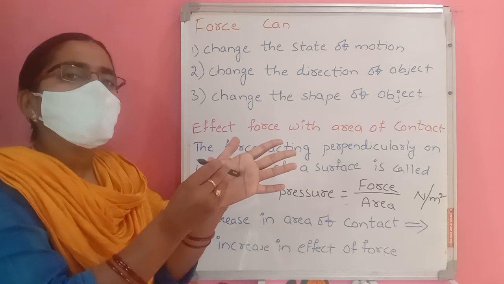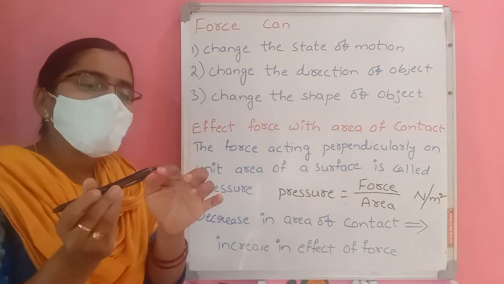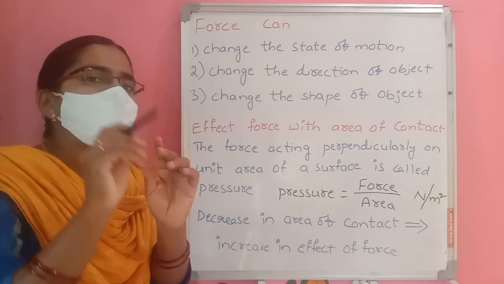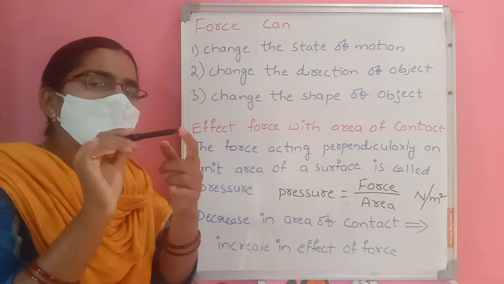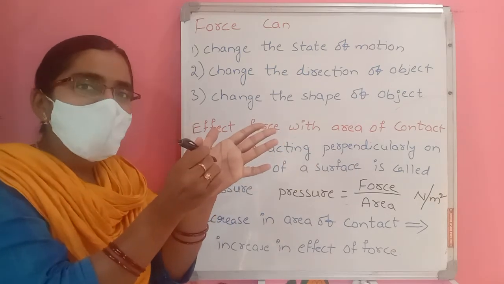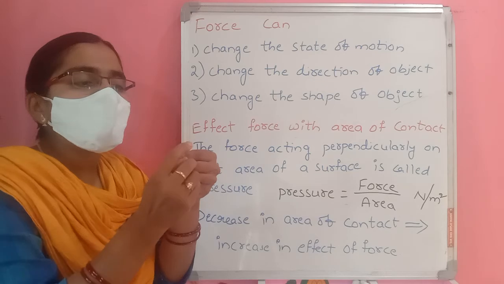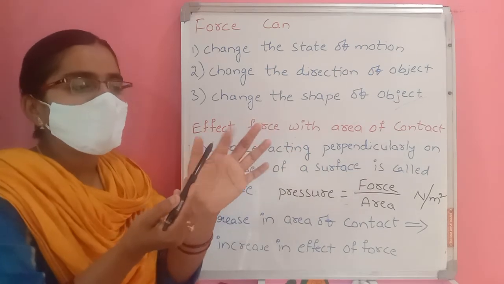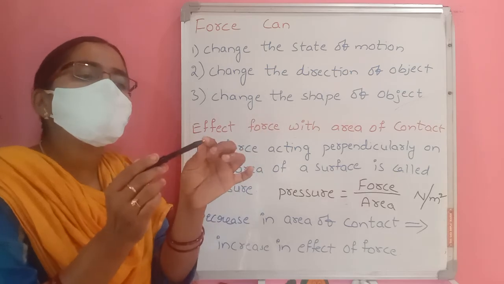When I press with this end, I do not get hurt, because the contact area is more. But with the same pen, if I turn to the needle side and push like this, I will get hurt. Why? Because the area of contact with my hand is very small.